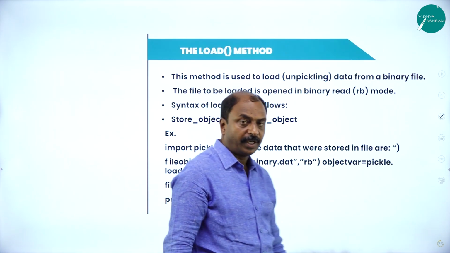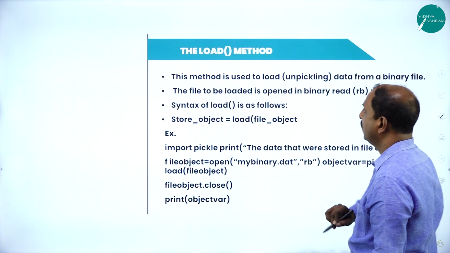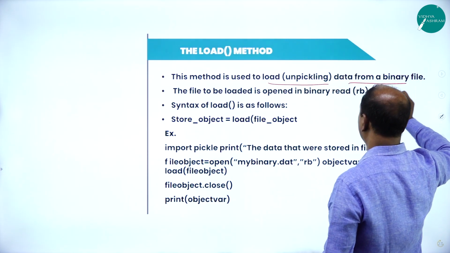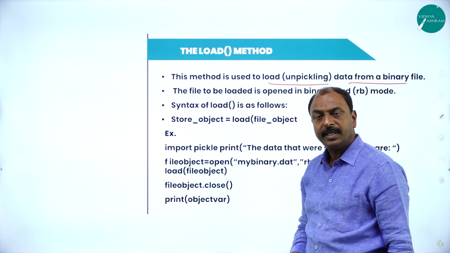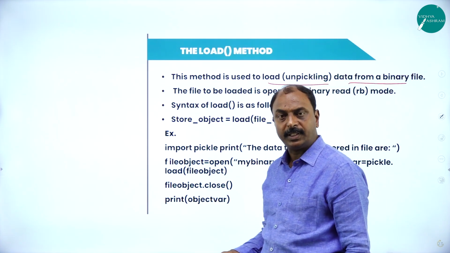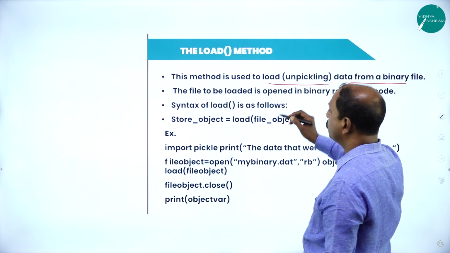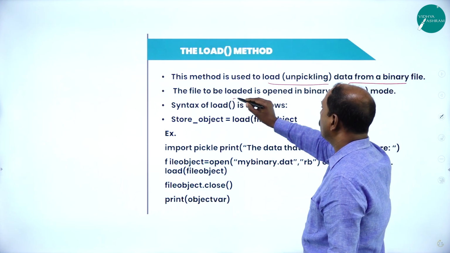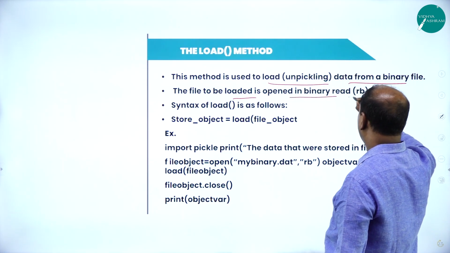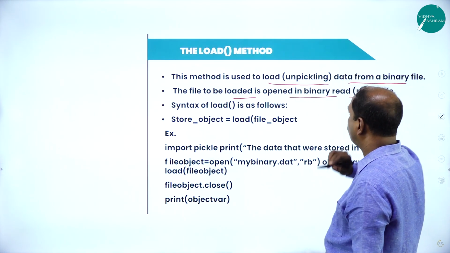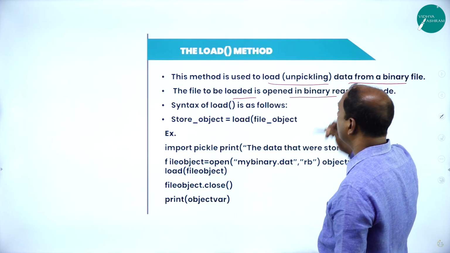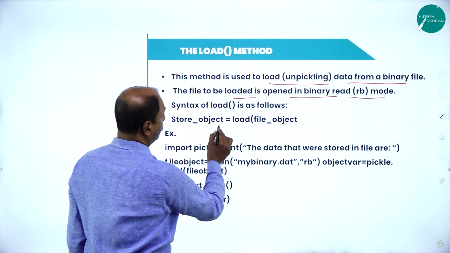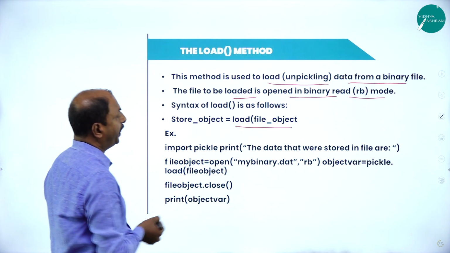In the next one, we will see what the load function is. It is used to load or unpickle data from a binary file. So the dump method is used to write data into a binary file, and the load method is used to read information from a binary file. The file to be loaded is opened in binary read mode. This is rb. B stands for binary file, and R stands for read mode. So the syntax goes like this: store object equals load(file object).